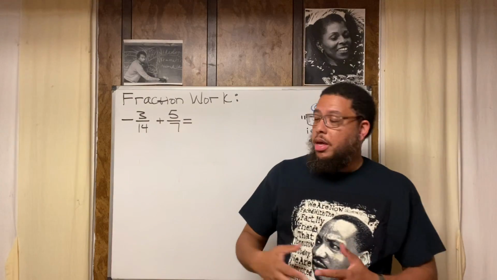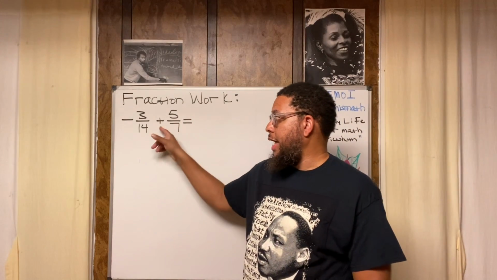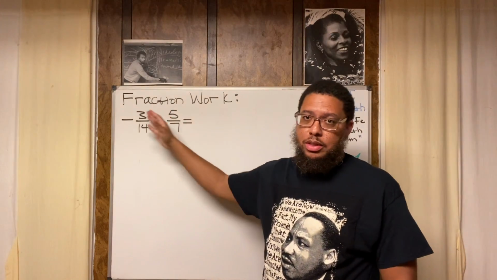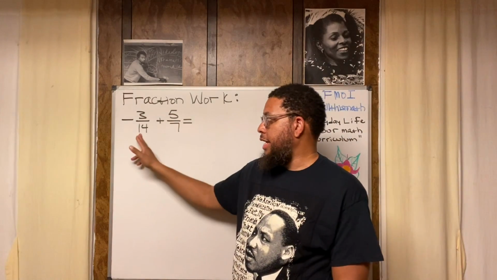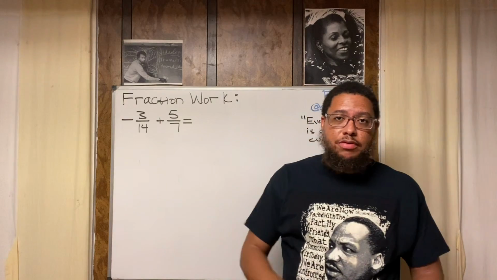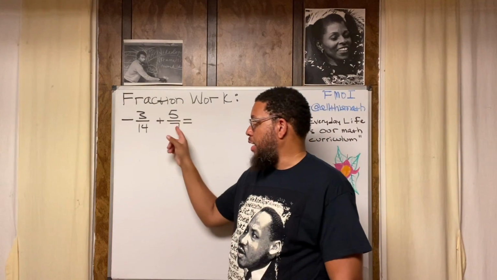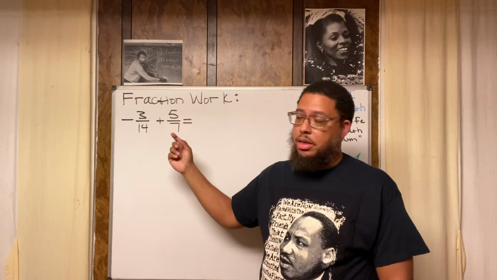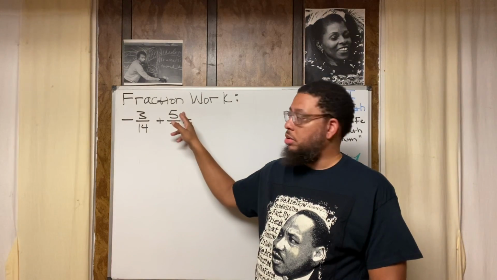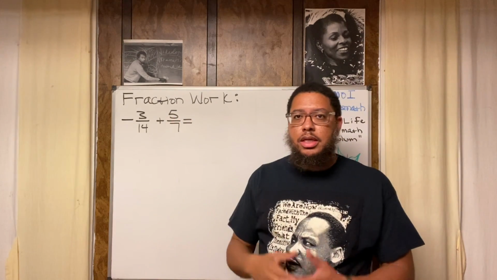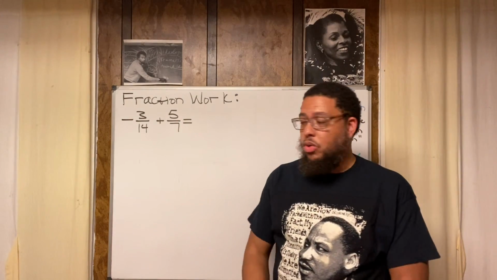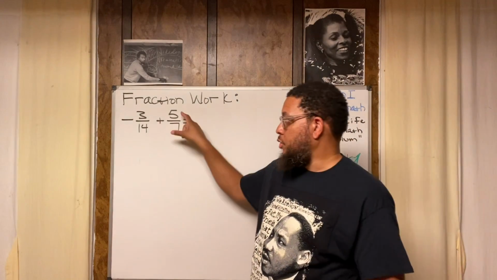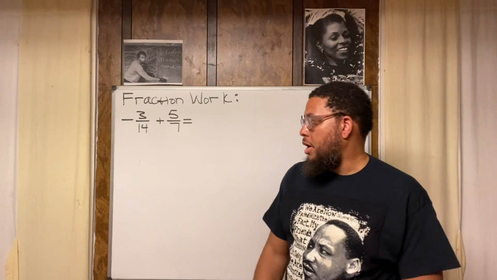Anyway, let's look at 5/7. The other add-in. Things being added together are called add-ins. This is the add-in. So 5/7 means we have an object that's divided up into 7 equal pieces, and we are focused on 5 of those. So imagine a cake. It's cut into 7 equal slices. And let's say we ate 5 of them, or we want to give away 5 of them. That's what 5/7 represents.